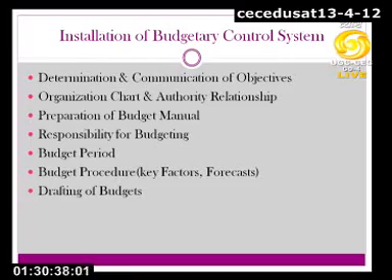Though the budget period is going to be documented in the budget manual, as I said, for every individual year or any financial year, or maybe for a quarter, we need to define the length of the budget for a particular activity or an operation.